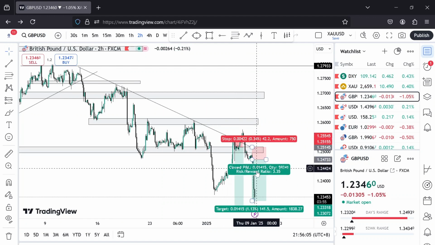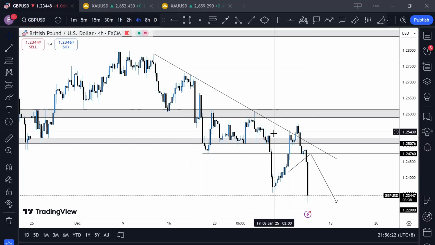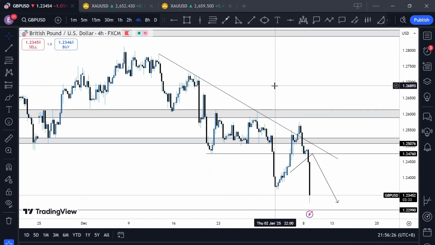I got taken out and then I entered recently, and as you can see I had a TP1 for 3RR right there. So basically that's that for Pound USD. It really went well. That's the only trade I had entered.